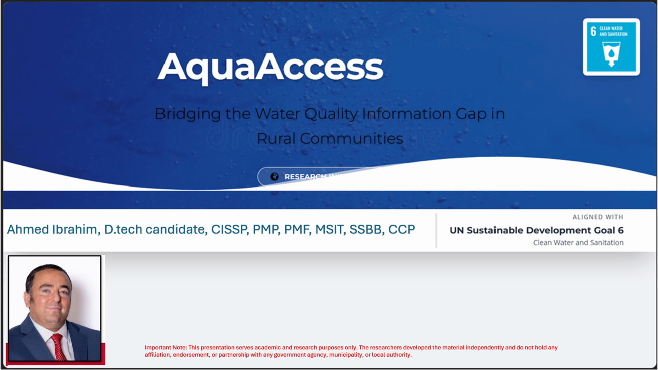I am a researcher and doctoral candidate working in artificial intelligence, cybersecurity, data science, and digital transformation. Today, I will introduce AquaAccess, a research initiative that supports United Nations Sustainable Development Goal 6, which focuses on clean water and sanitation. AquaAccess targets a persistent challenge in rural communities: the lack of reliable systems for reporting water quality issues and for accessing trustworthy water data.